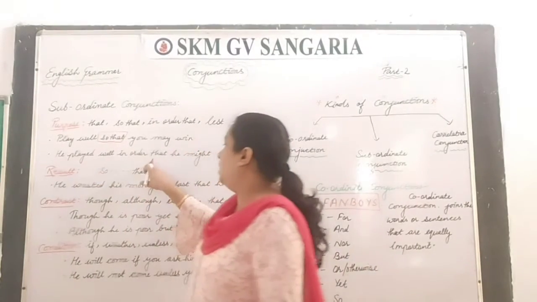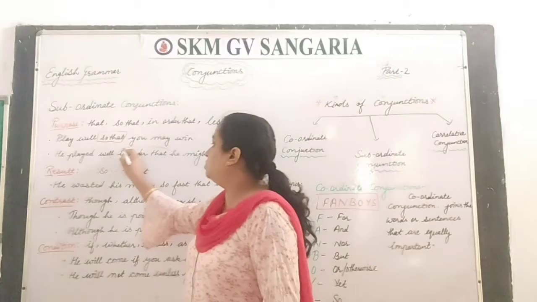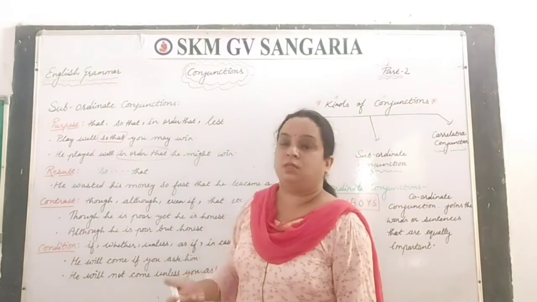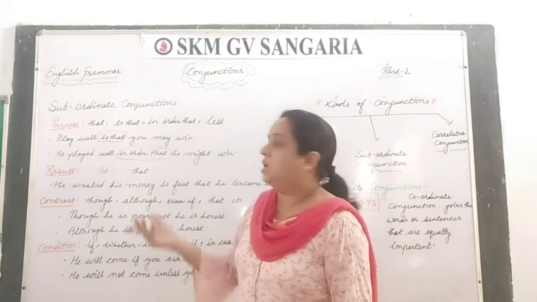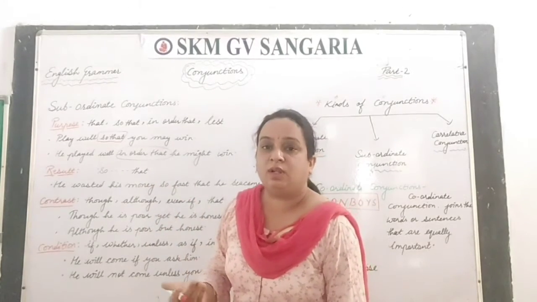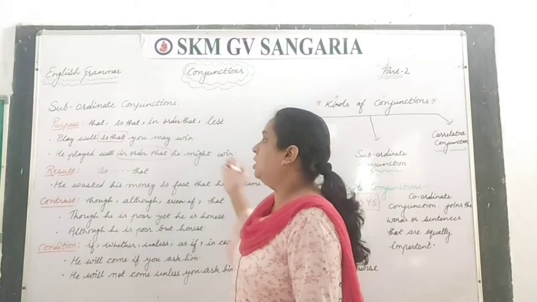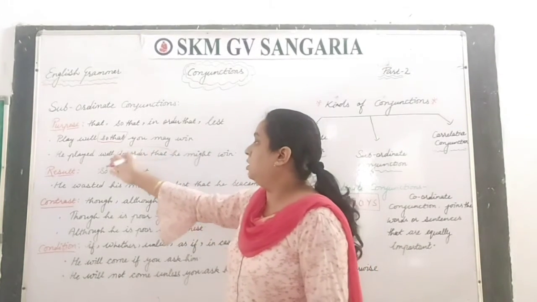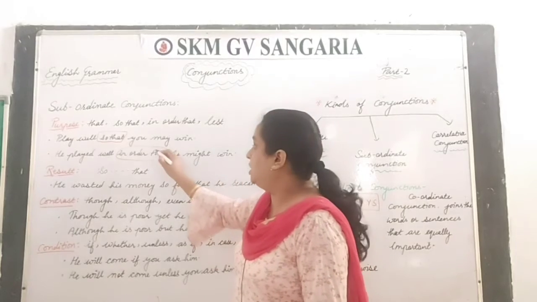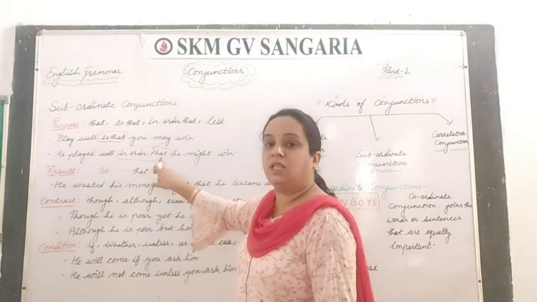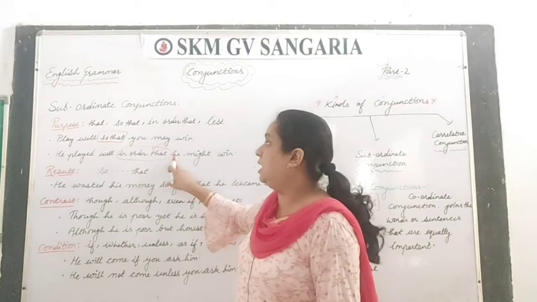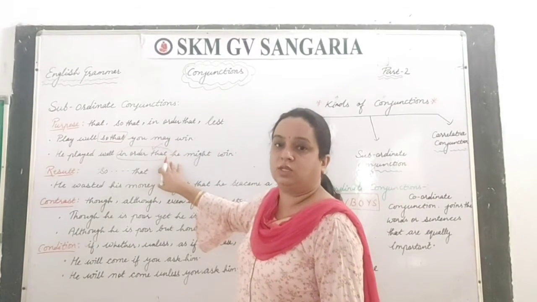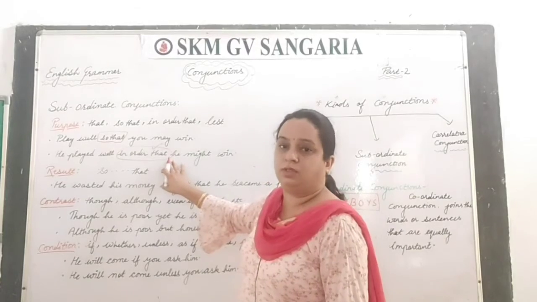He played well in order that he might win. Now this in order that is telling us the purpose. Once again it is the same case. He played well. Why did he play well? In order that he might win. So what was his purpose in playing well? That he might win. So here the phrase in order that is working as a subordinate conjunction telling us the purpose, right?